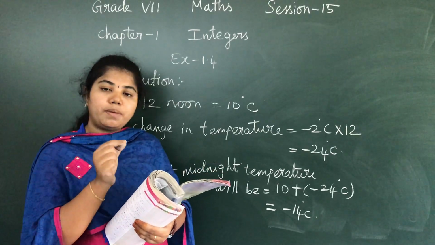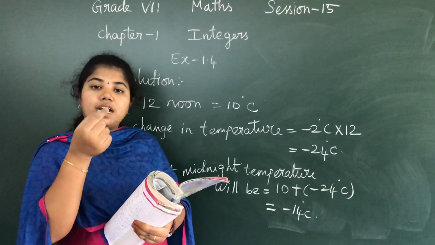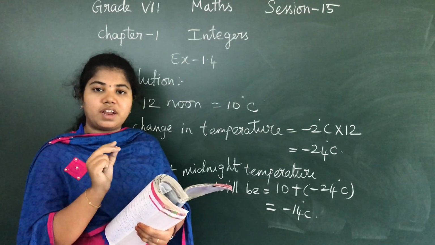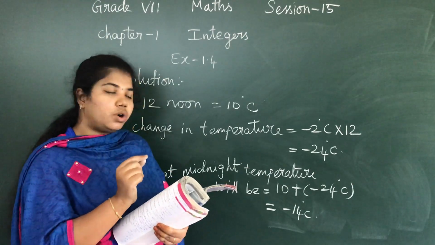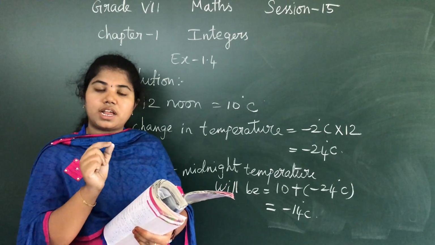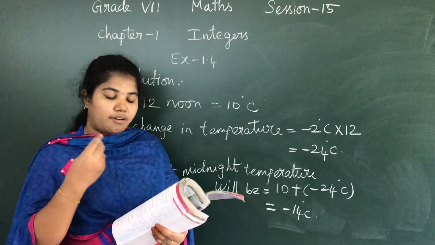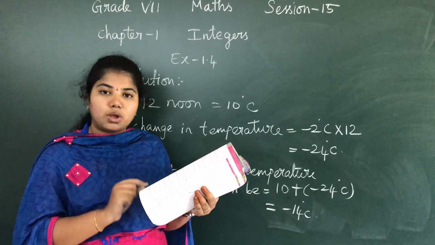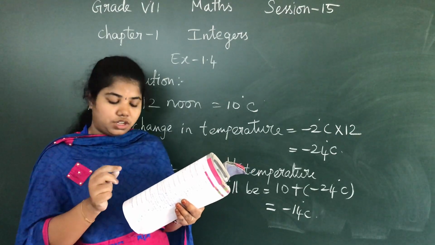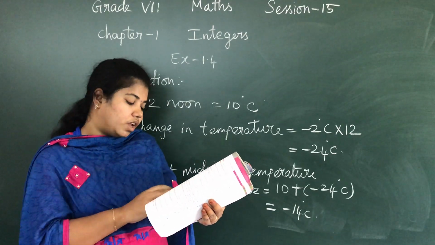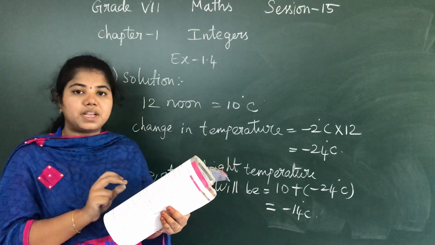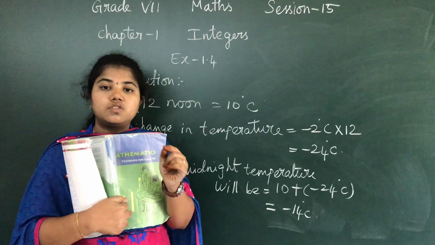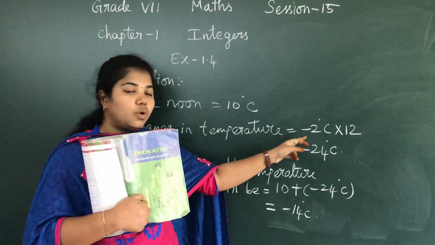At 12 noon my temperature was 10 degrees Celsius. Then at 1 p.m. it is decreasing by 2 degrees Celsius. The rate of change of temperature is 2 degrees Celsius. So it decreases. So 10 minus 2, 8. In such a way I have proceeded, and at 9 p.m. exactly I have got 8 degrees Celsius below 0, that is minus 8 degrees Celsius. So my first part of the question is over. Next part is what would be the temperature at midnight. So from 12 noon to 12 midnight you will have 12 hours. So my rate of change of temperature is 2 degrees Celsius.